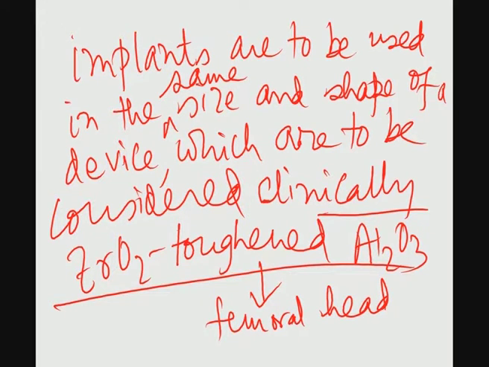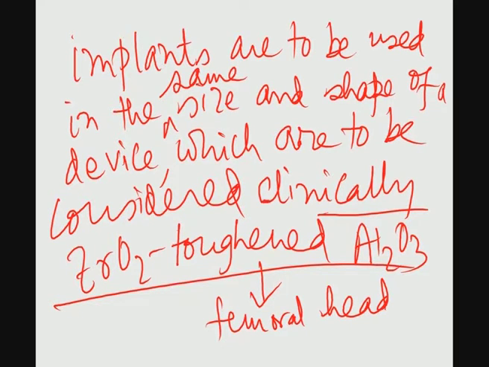So, you have to shape this zirconia and alumina. We cannot simply keep this zirconia and alumina as a simple cylindrical piece or rectangular piece and put it in some human patients. It has to be first fabricated in the shape of the femoral head or acetabular socket, and then you have to put it inside the human subjects or human volunteers as part of the clinical trials.